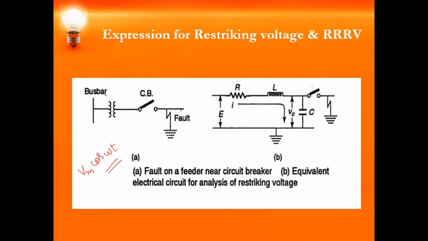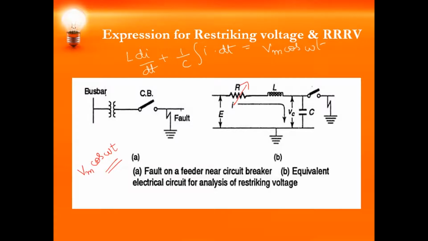Looking into this circuit, by neglecting R, we can write the mathematical expression for the transient condition as L di by dt plus 1 by C integral i dt is equal to Vm cos omega t.